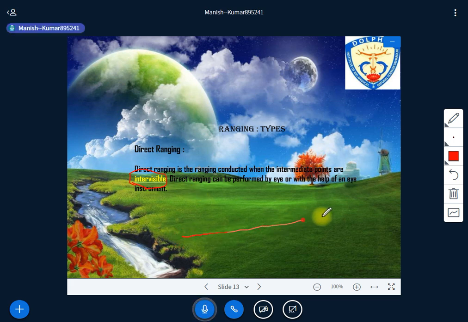The line may be longer than the chain, no issue on that, but both points should be visible. For example, if you are standing here, you are also able to see point B. If it is visible, you can do direct ranging, right? Is the term clear or not?